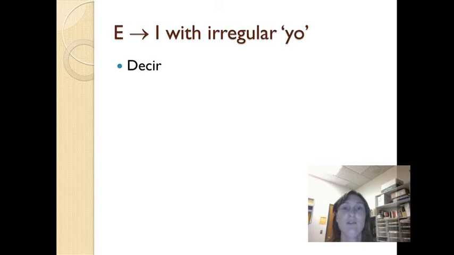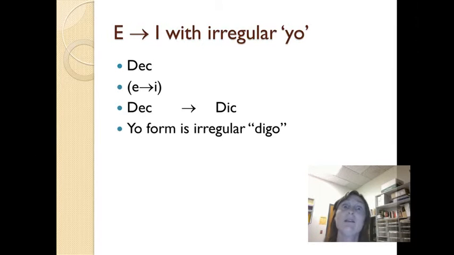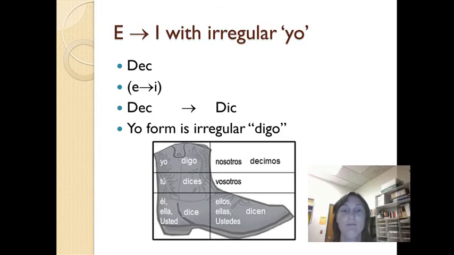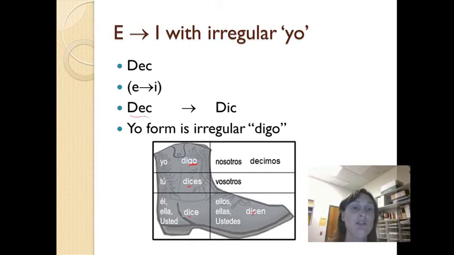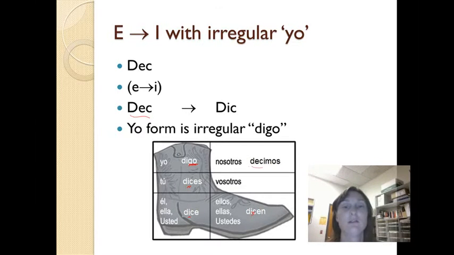So first thing, we take off the ir. It's an E to I stem change, so this becomes dis. And the yo form is irregular. It's yo digo, right? So, here we have our yo, go, right? And then everything else inside the boot becomes dis, and the nosotros form goes back to our original stem, dec.